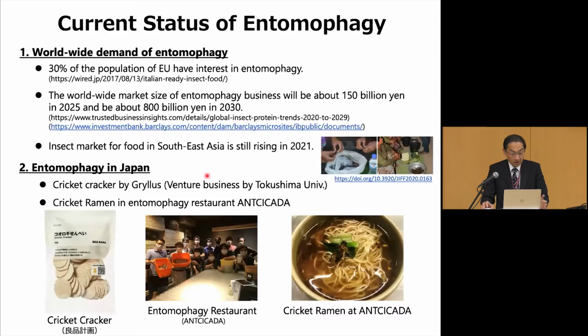If we focus on Japan, nowadays we have cricket crackers, produced by Grillus, a venture business of Tokushima University, which is one of my collaborators. They are making cricket crackers to advance entomophagy, or eating insects. The second photo here is Ant Cicada, an entomophagy restaurant in Tokyo. That restaurant provides cricket ramen. The soup, as well as the noodles, is based on cricket powder.